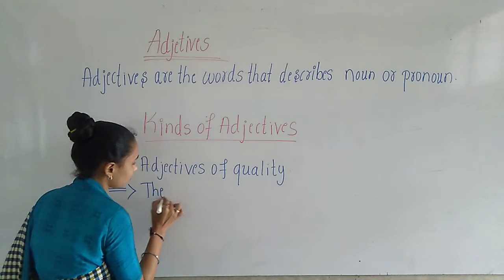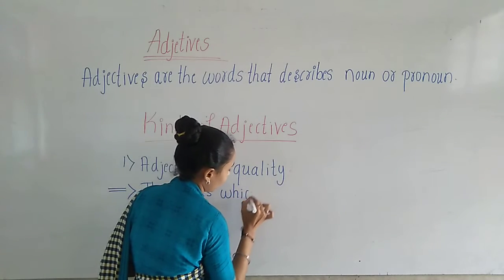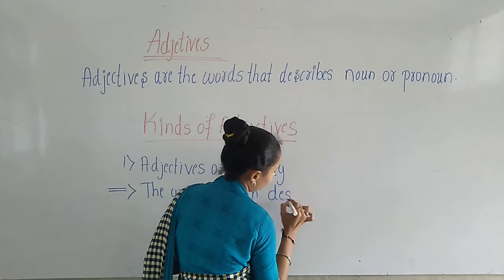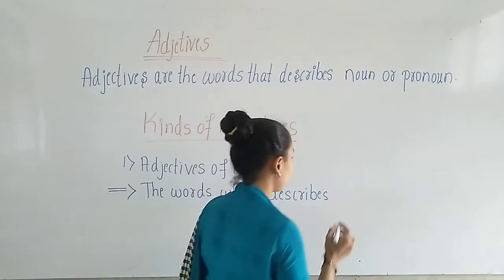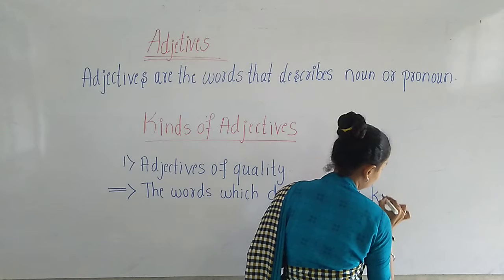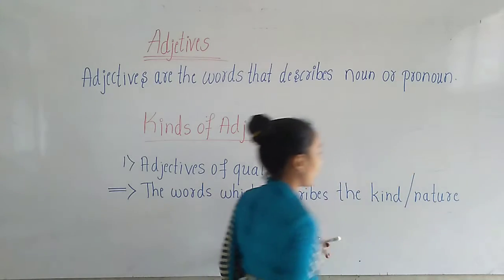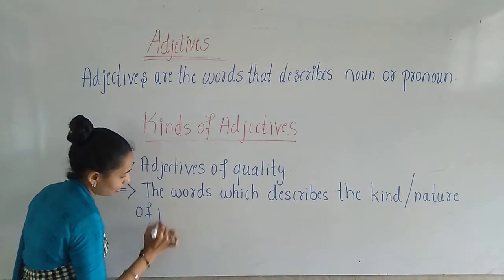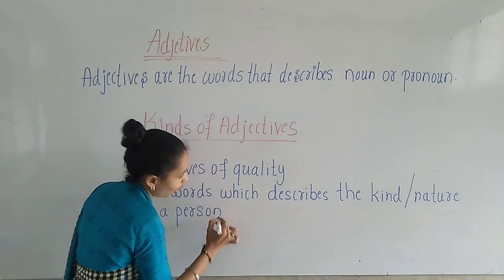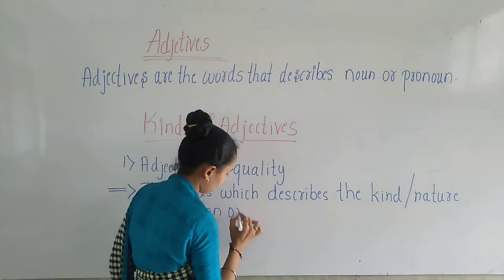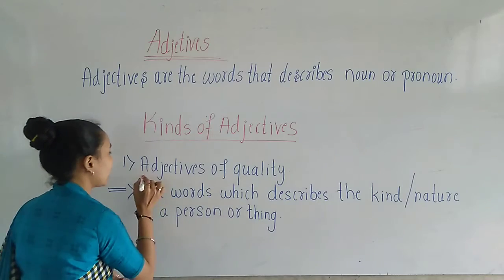The words which describe the kind or the nature of a person or thing are called adjectives of quality.